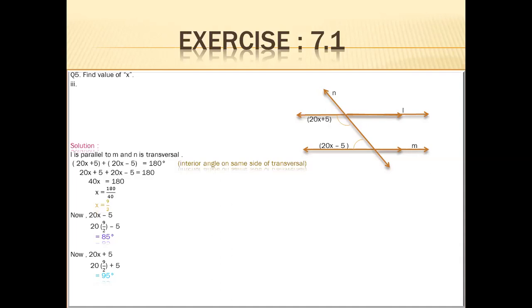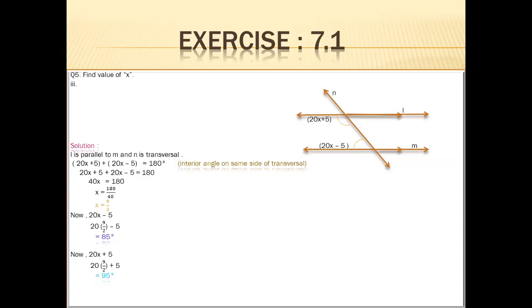For the value of x, we divide 180 by 40. After cancellation of 180 and 40, 9 by 2 is left. The value of x is 9 by 2. Now calculate the value of the angles. Two angles are there, 20x plus 5 and 20x minus 5. So one by one, we calculate the value using x.